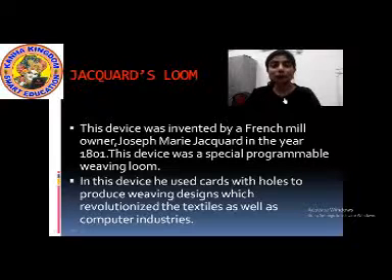Weaving means to craft something in cloth or paper. In this device, he used cards with holes that could produce weaving designs.